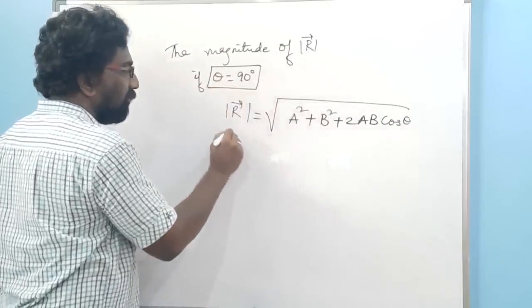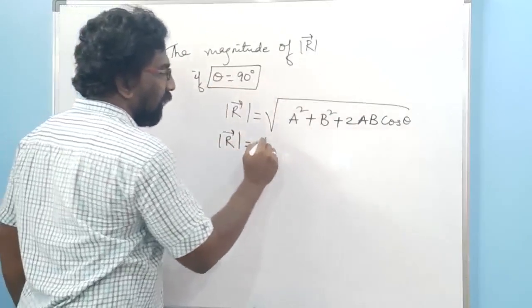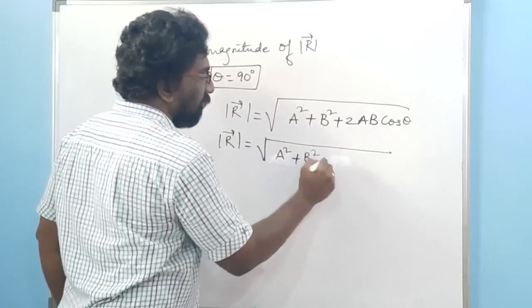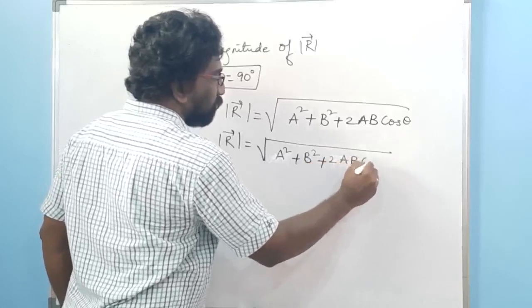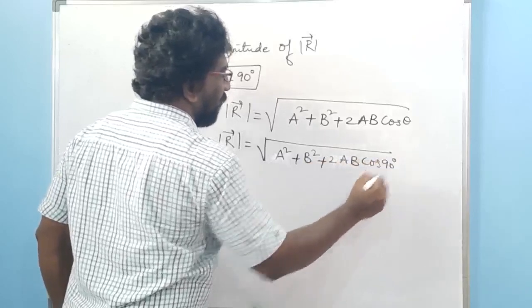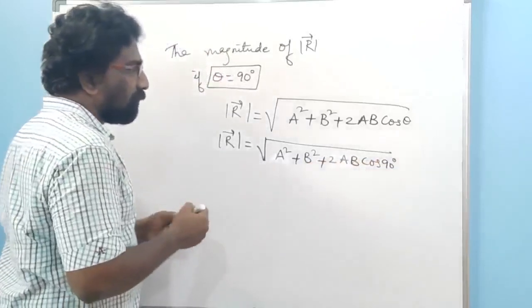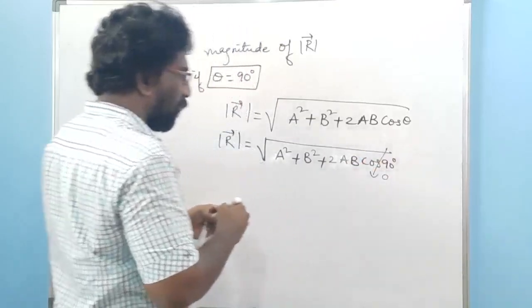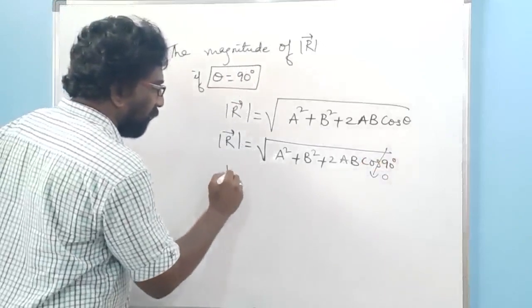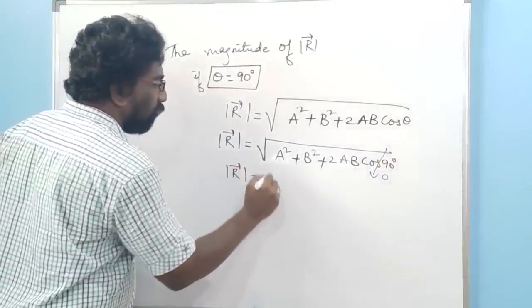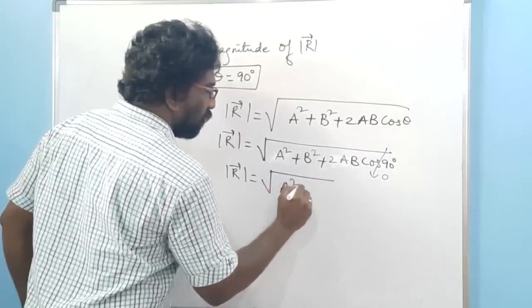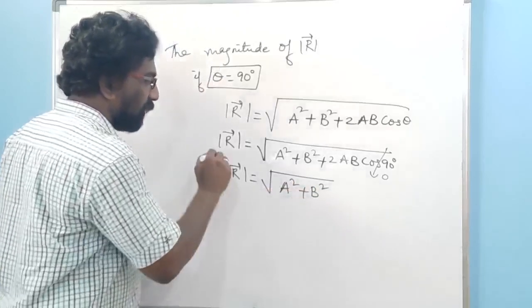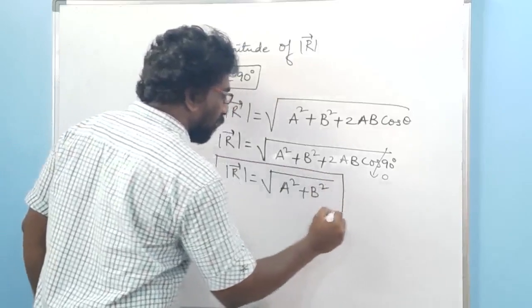So R equals under root of A square plus B square plus 2AB cos of 90 degrees. We know that cos 90 is equal to 0. So we get R equal to under root of A square plus B square.